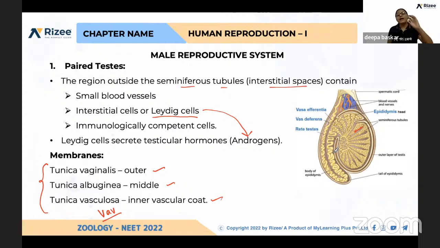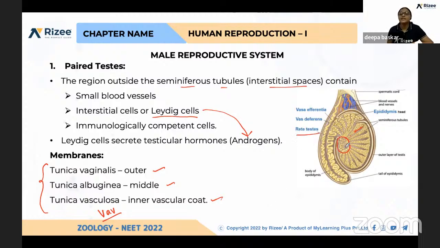After slight maturation, it is released from the seminiferous tubule. That process is called spermiation. What is spermiation? The release of sperm from the seminiferous tubule, or Sertoli cells, is called spermiation.